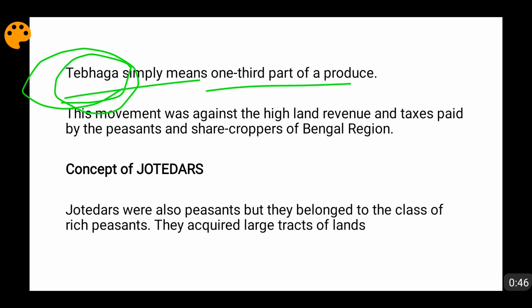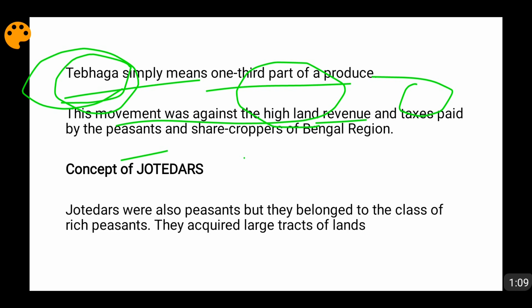This movement was basically against high land revenue and taxes paid by the peasants and sharecroppers of the Bengal region. So the peasants, farmers, agriculturalists and sharecroppers of the Bengal region used to pay taxes. But the taxes being paid by them to the jotedars were very, very high. So those high taxes were to be reduced to a lower level. This was a movement against that only.